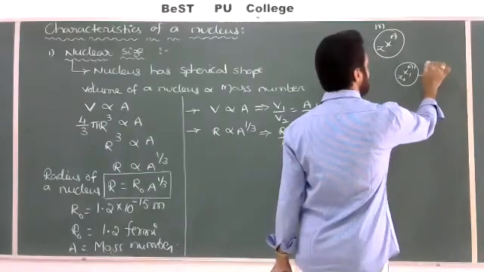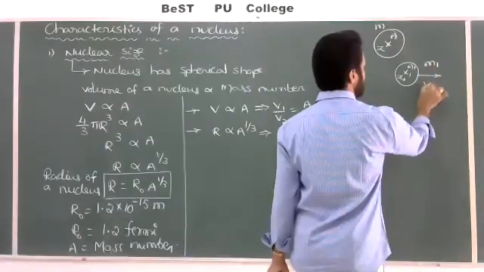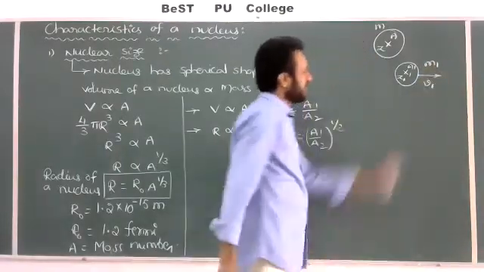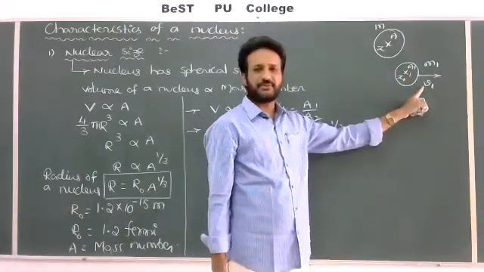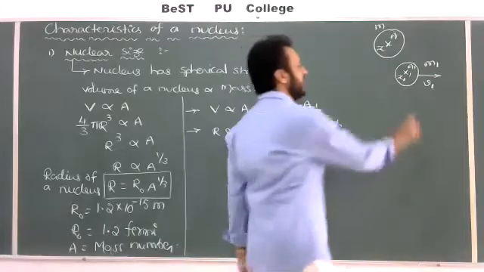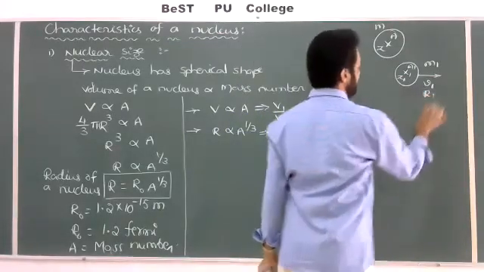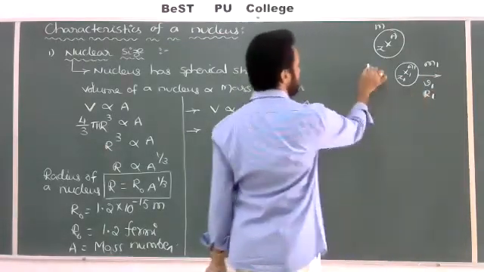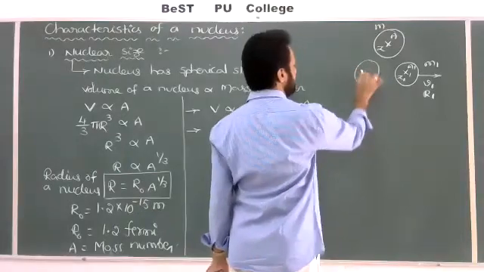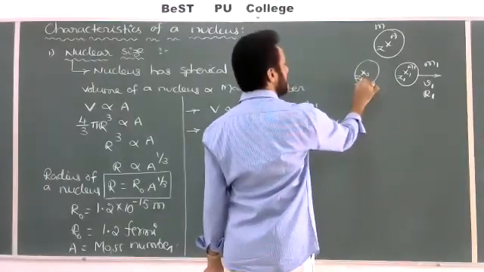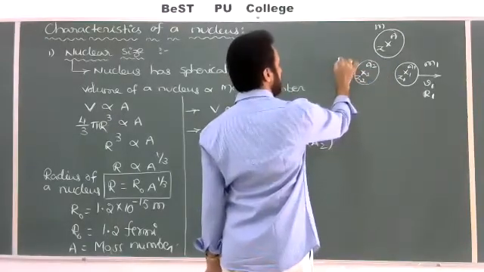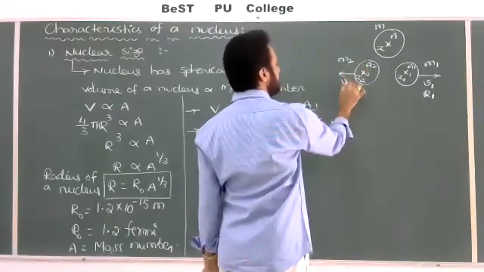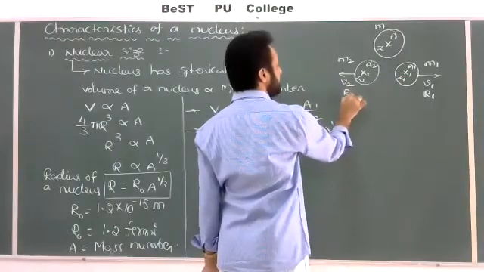It has a mass m1 and a velocity v1. Mass number A1, mass m1, and the speed is v1. It is moving to the right side, and the radius I'll take as r1. The second nucleus I'll take as X2 with atomic number Z2, mass number A2. It is moving to the left side with mass m2, speed v2, and radius r2.